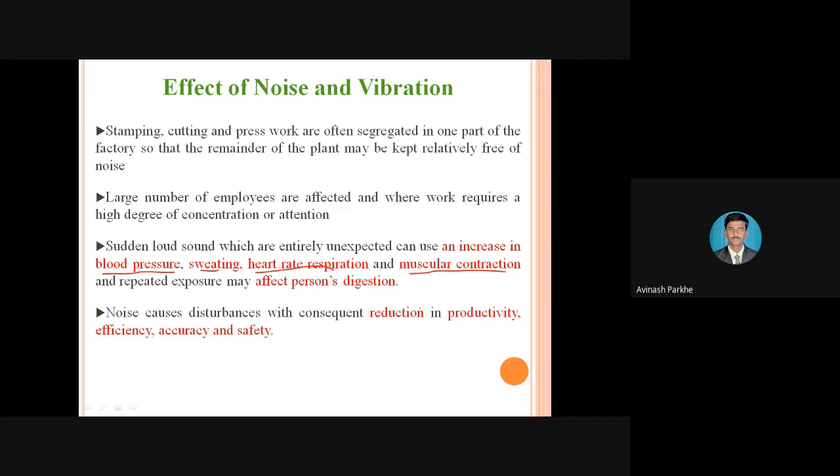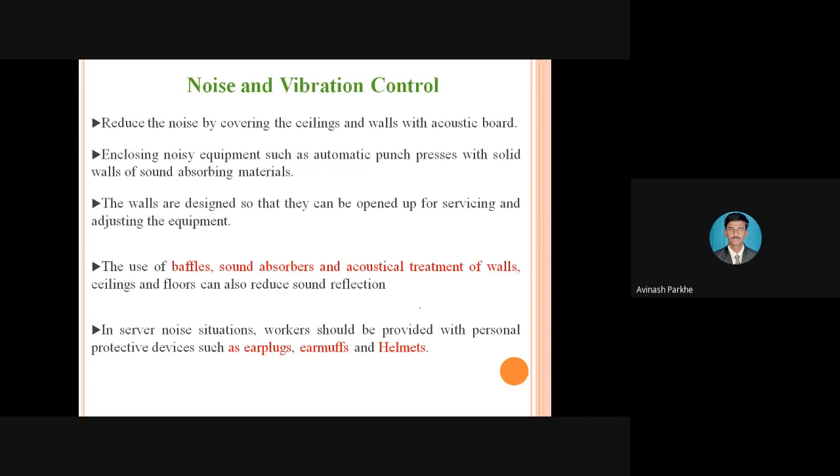So this is the first factor, that is noise and vibration. Then these are the noise and vibration controls. If unwanted noise is generated, no problem. Some press machines are there, some hammers are there, noise is generated, no problem. But what care should be taken? To reduce that particular noise, cover the ceilings and walls with acoustic board. From the four sides, whatever walls are provided, on those walls we have to provide some acoustic board.